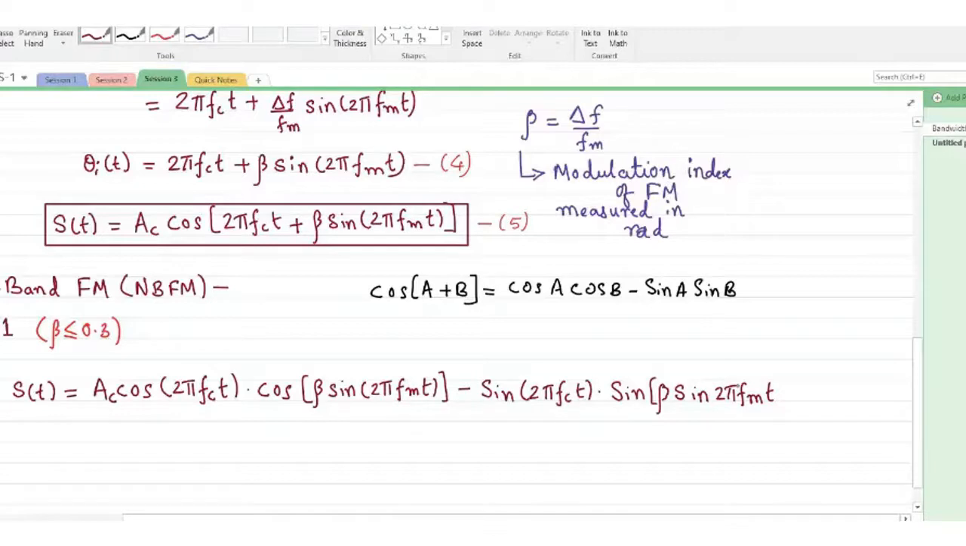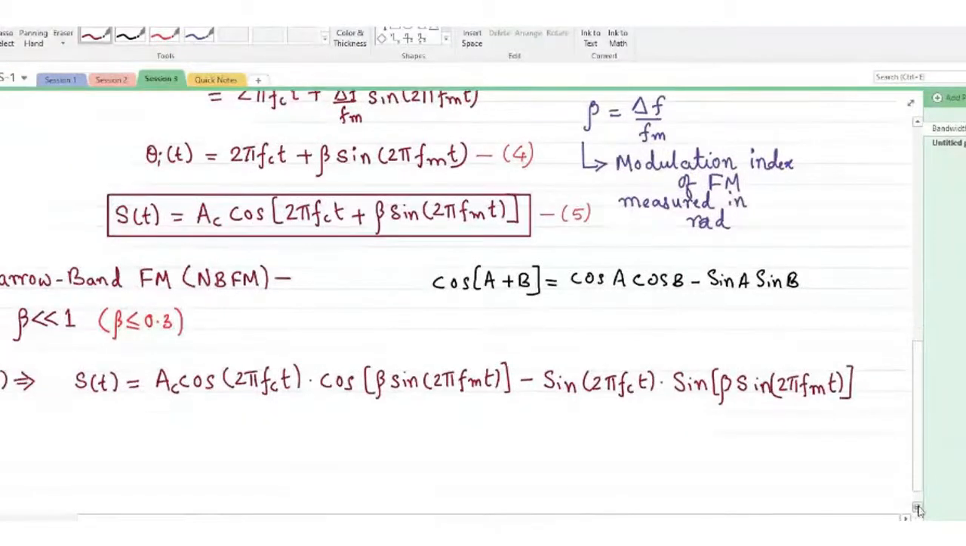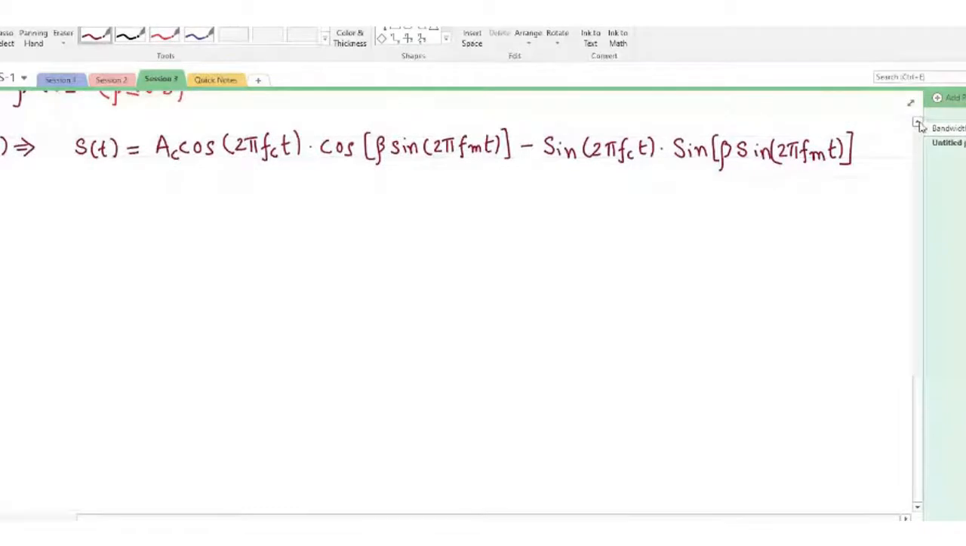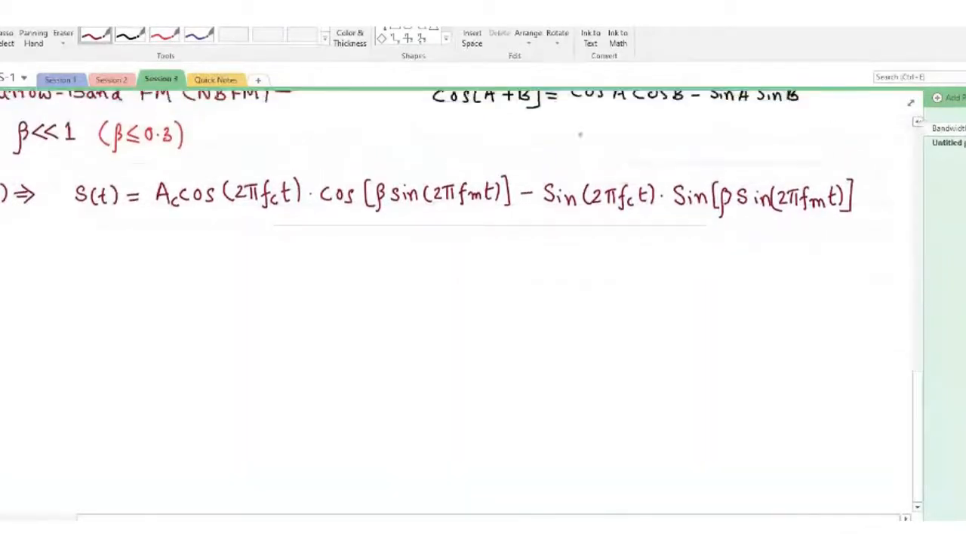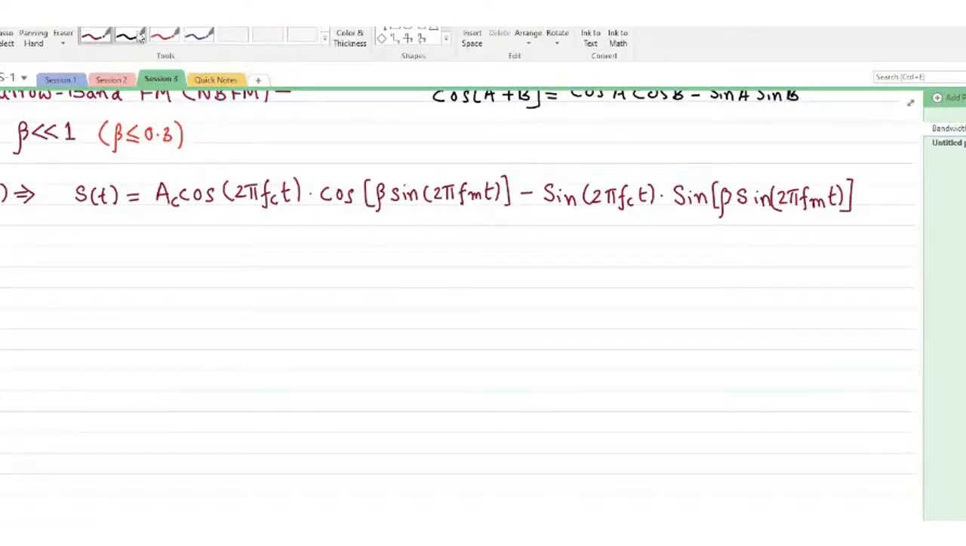All right, so we know that now beta is very, very small when compared to 1 radian. So for beta much lesser than 1 radian, we can approximate a few things in this expression. The argument of cos will be very, very less than 1, and the argument of sine in the second term is much, much lesser than 1. So how can we assume these angles to be?